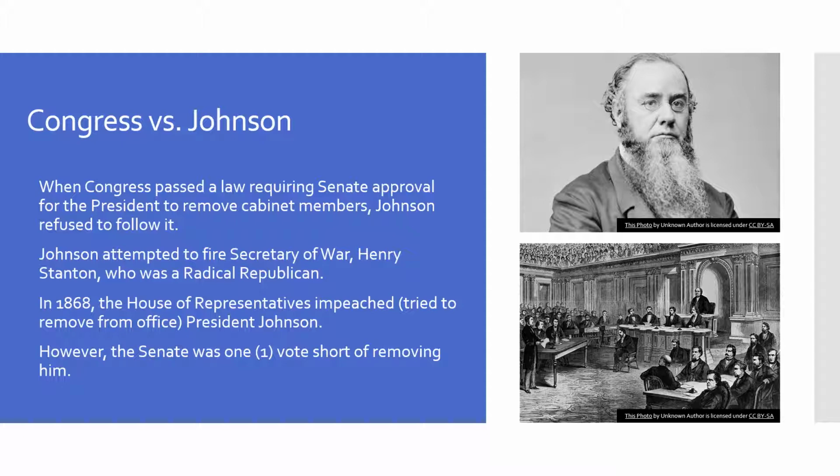Johnson's going to run into some more deep trouble later on here. So when Congress passed a law requiring Senate approval for the president to remove cabinet members, Johnson refused to follow it, and Johnson attempted to fire Secretary of War Henry Stanton. He was a radical Republican, and Johnson doesn't want the radical Republicans having any more power. So when Johnson tries to remove him without the approval of the Senate, the House of Representatives voted to impeach him, or to try to remove him from office, in 1868.